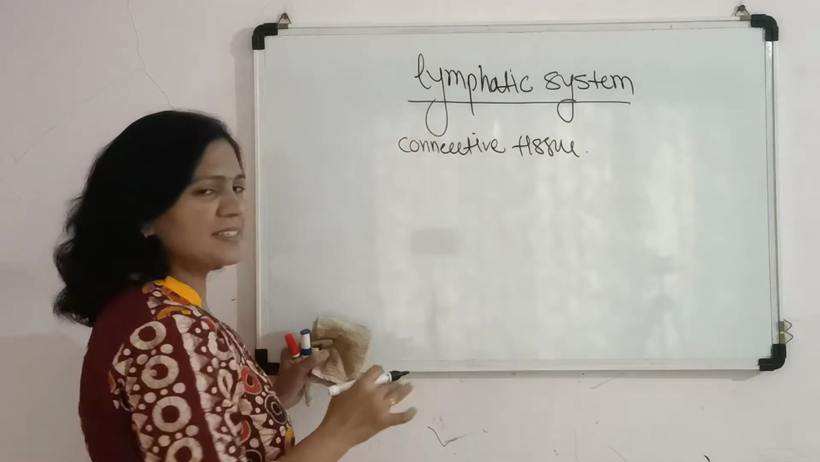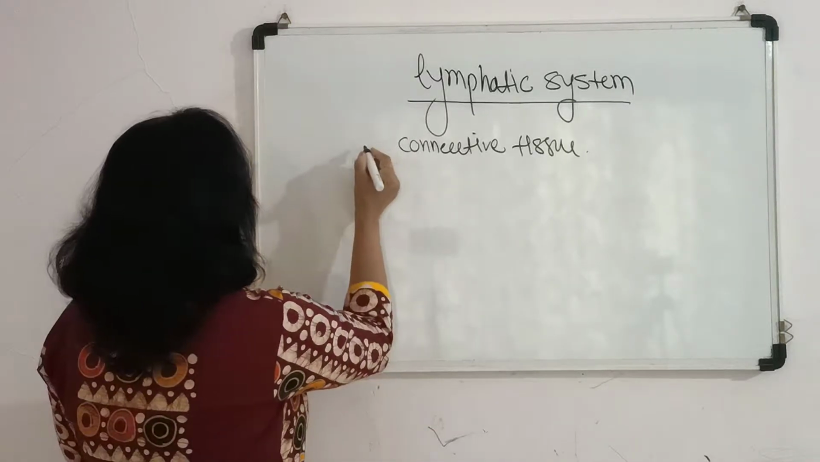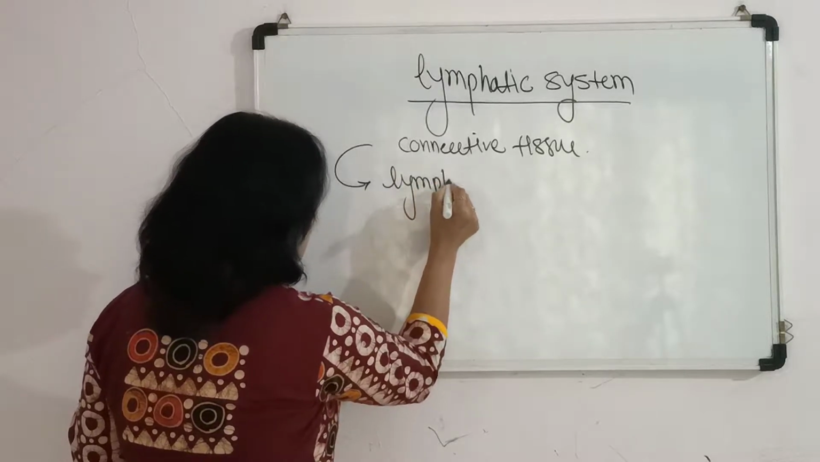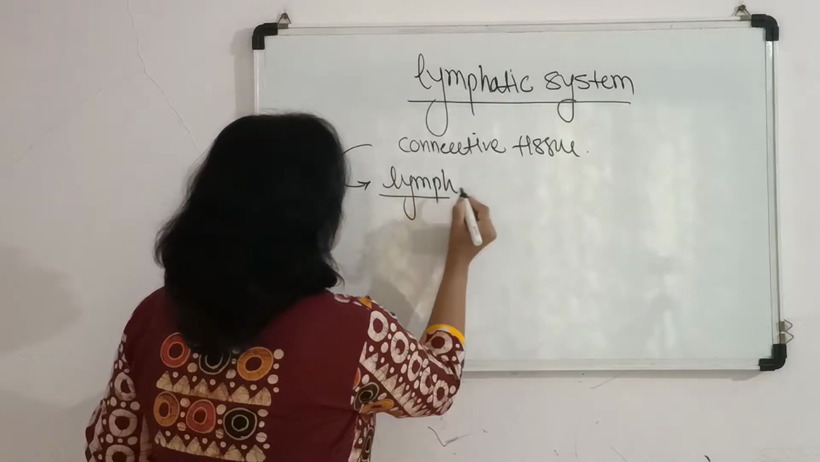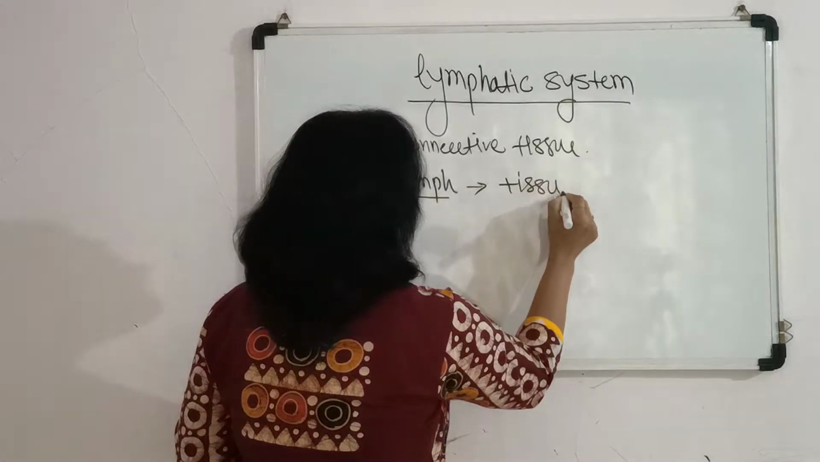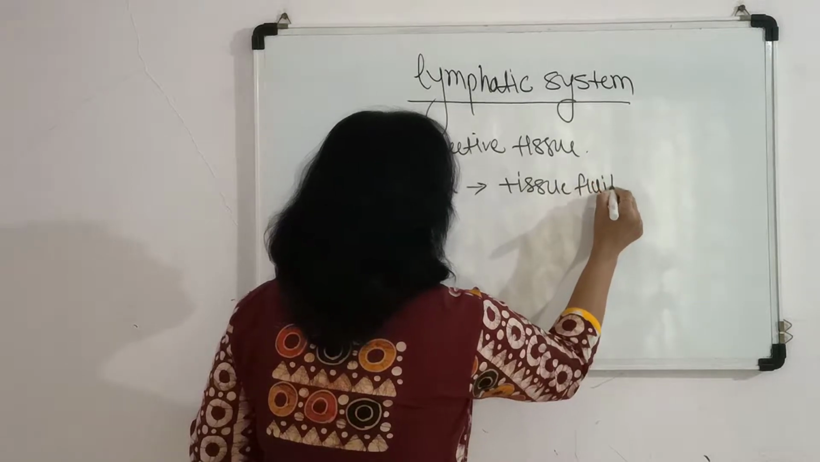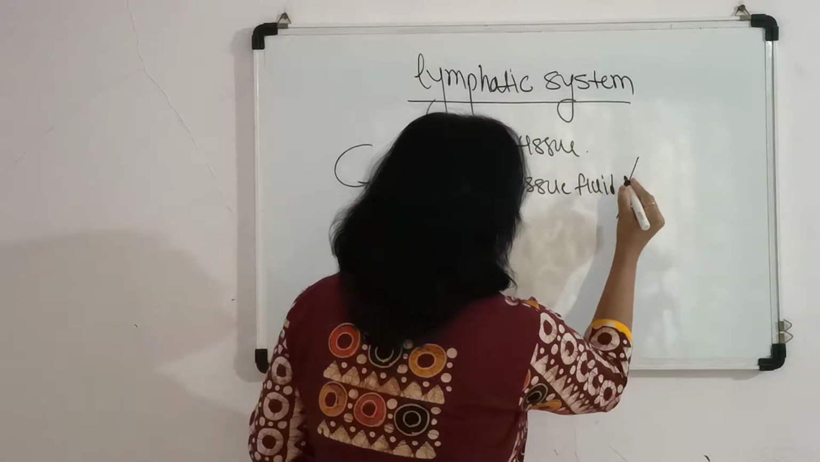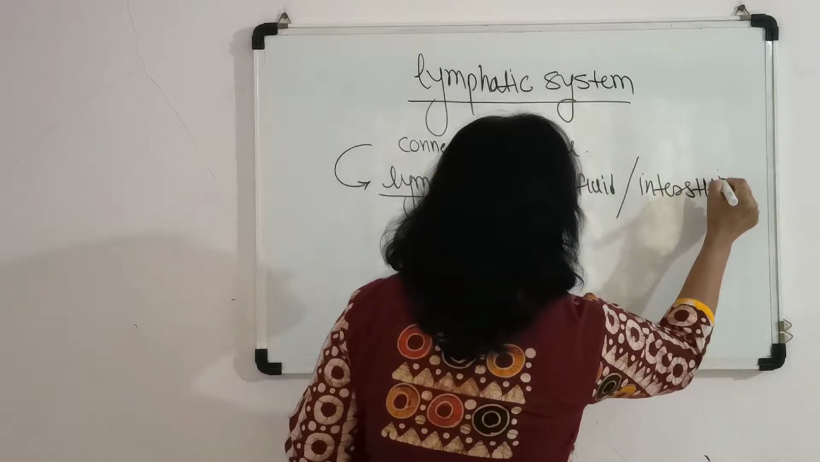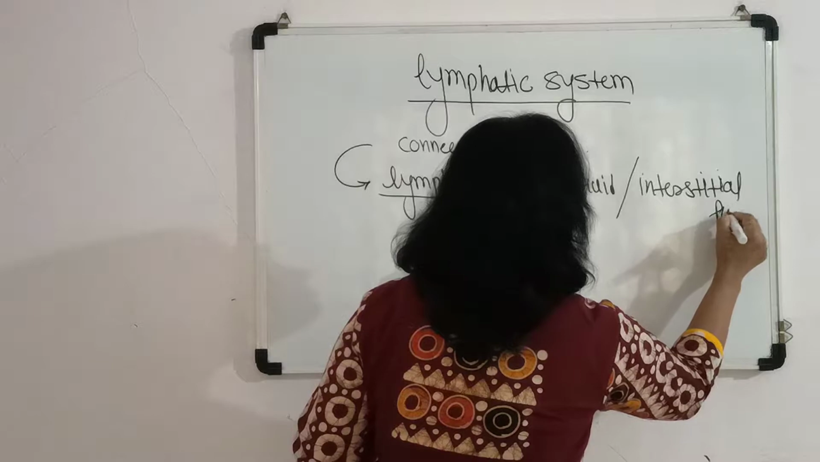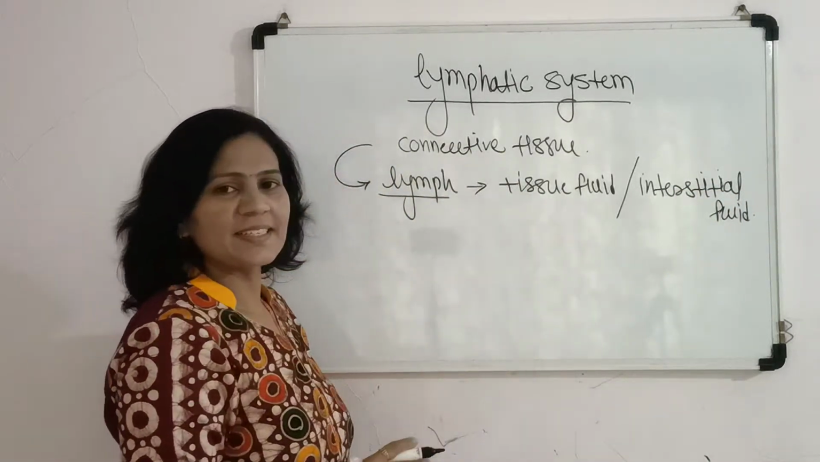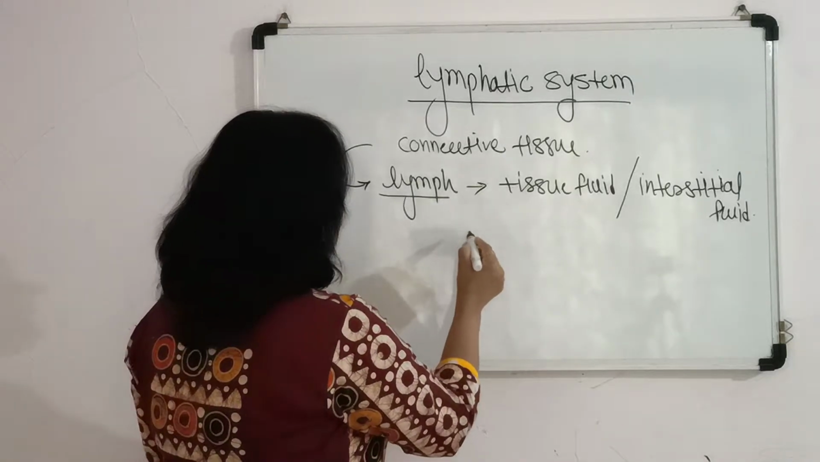In the lymphatic system, we have to study the structure of the lymph. Lymph is nothing but the tissue fluid. It is tissue fluid, or it is also called interstitial fluid. Tissue fluid, which is also called the interstitial fluid, means it is the fluid.